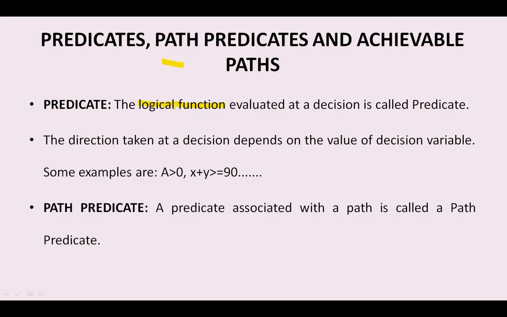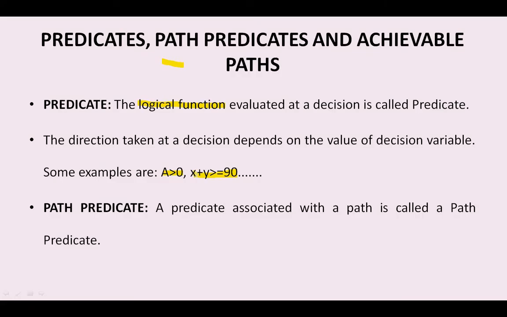The decision depends upon the value of the variables. For example, a greater than 0. If a is greater than 0, that means 1 or 2 or 3, then the logical value of this expression is true. In the same manner, x plus y greater than or equal to 90. If the value is greater than or equal to 90, then it is true, else it becomes false. So the predicate is a function which gives logical values as the output, and it evaluates its decision, either true or false, at the output time.